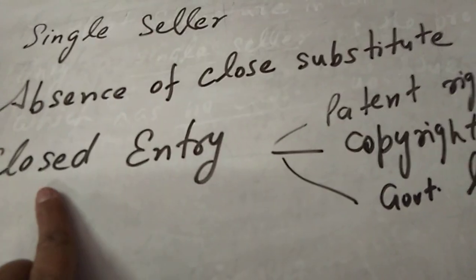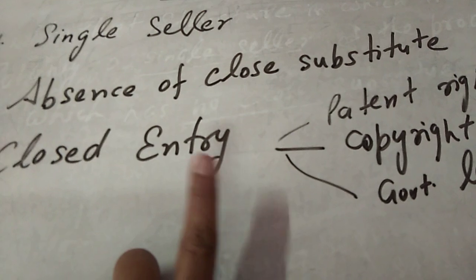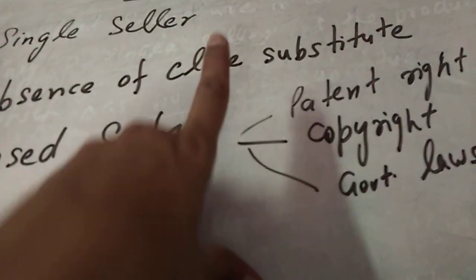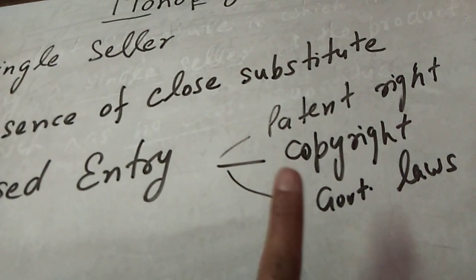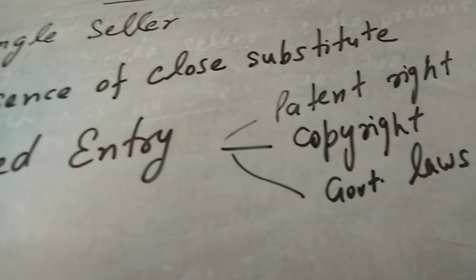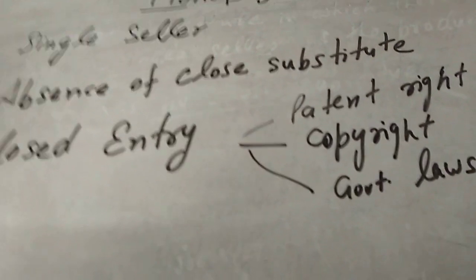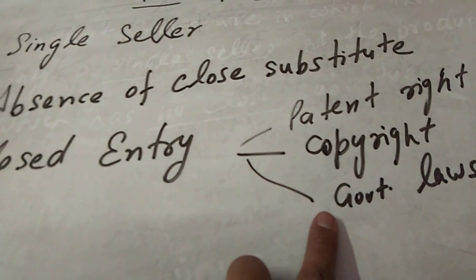So whenever you are writing this closed entry point, whenever you are explaining it, these three words should be there. They are your keywords in this. They should be there in your answer: patent right, copyright, or government laws.